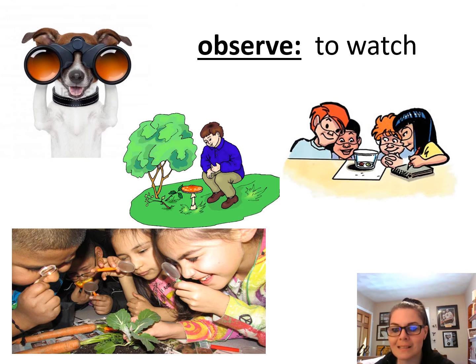So as a scientist, you're always observing things. So these kids are observing this plant, maybe looking for little small things with the magnifying glass. This man is observing his plant. Maybe he planted this and he's observing it to see if it's grown. This guy's observing using those binoculars to look far away. And these kids look like they're in science class and they're observing whatever's in the cup, something small and interesting. But observe means to watch. So if you sit and you look at something, you're observing it.